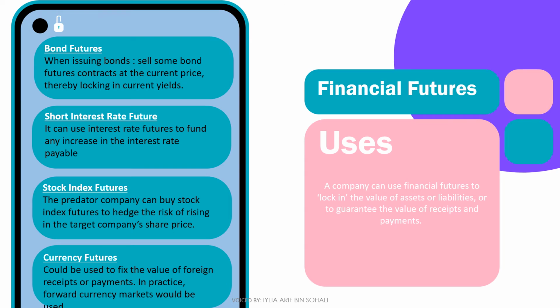Lastly is the currency futures. It requires the delivery of a set amount of a given currency on a specified date. For instance, we agreed to purchase US dollars when 1 US dollar equals 5 ringgit. So, any changes in the currency rate of the US dollar or Malaysian ringgit will not affect the contract that has been made.